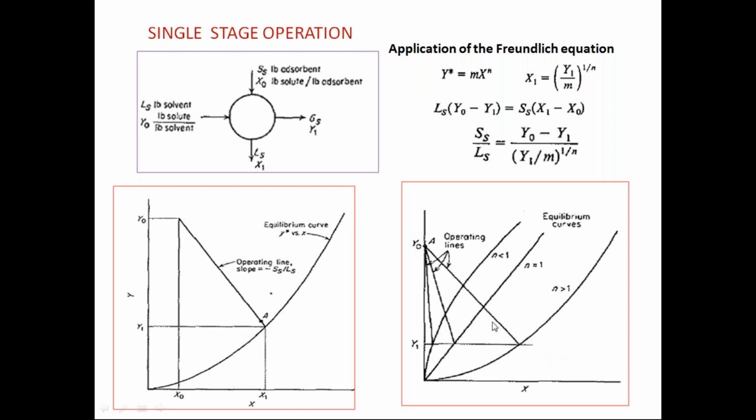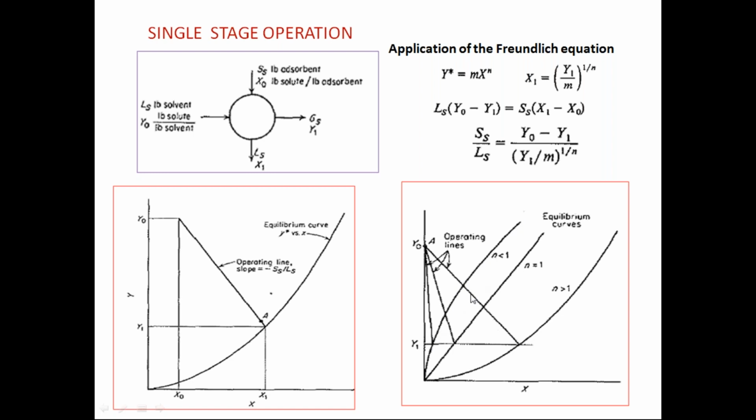If you carefully observe these three equilibrium curves, the slope is less for this one. That means it will consume less adsorbent. And this one, because the slope is very high, consumes a very high quantity of the adsorbent. Therefore, you can say that when n is greater than 1, the consumption of the adsorbent will be less. When n is less than 1, the consumption of the adsorbent will be more.